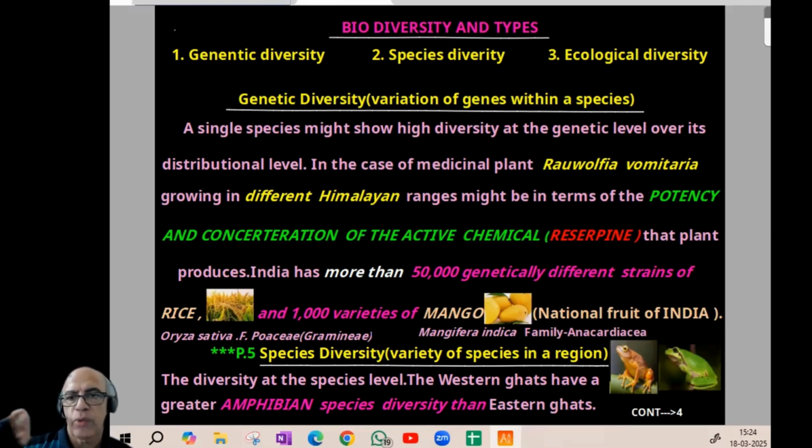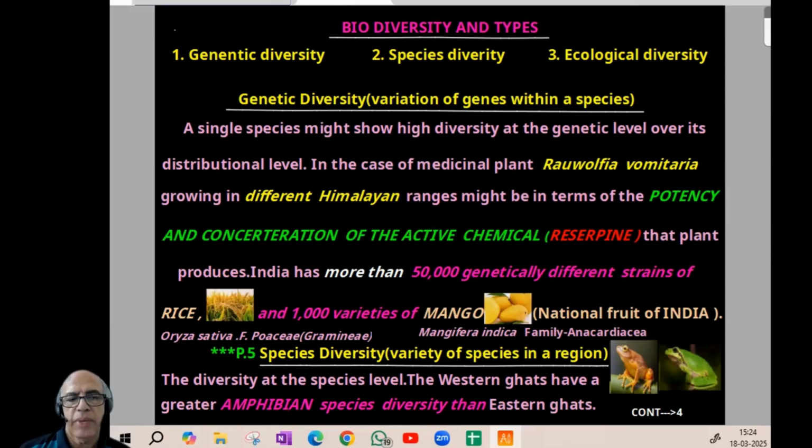Mango, the national fruit of India, Mangifera indica, family Anacardiaceae, with a single seed. I think the idea is clear. Now, species diversity, the variety of species in a region. There I put 3 stars on the left side and marked it as P5, so the definition-wise explanation will be on page number 5. So what is meant by species diversity?